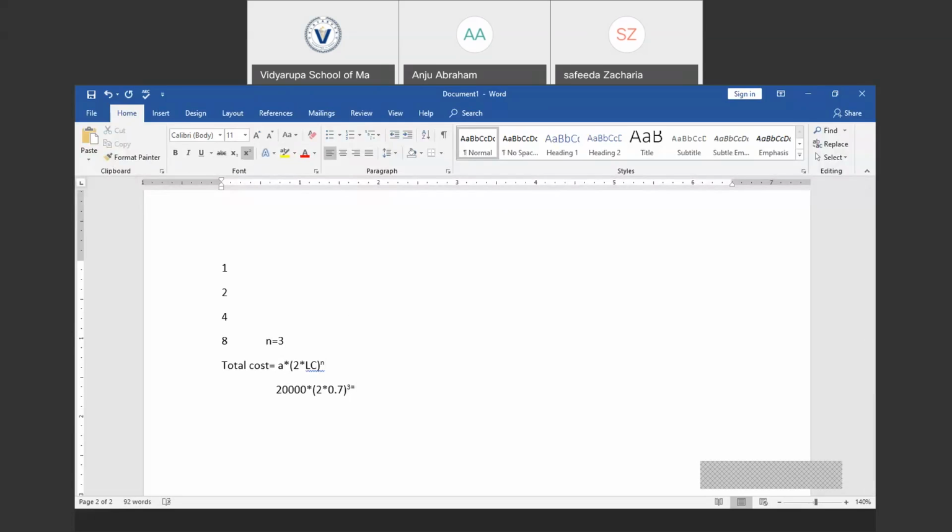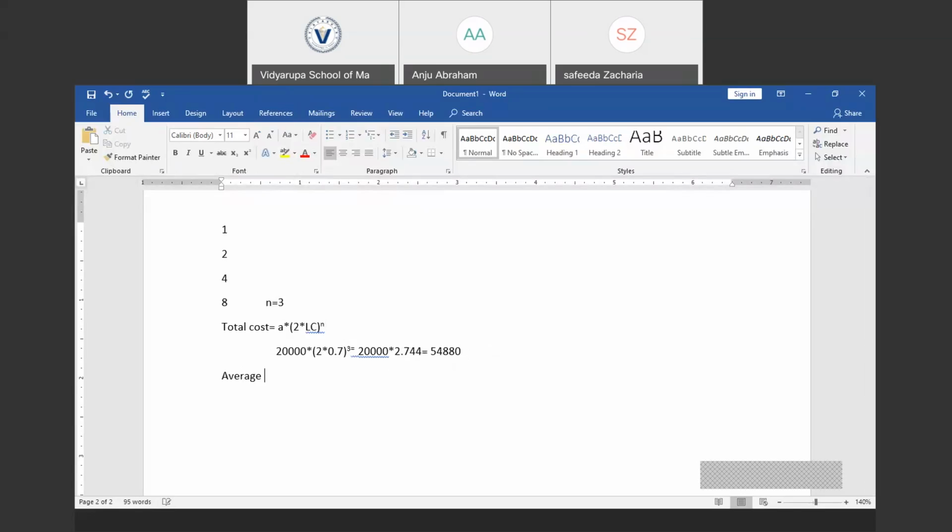So we could compute the answer as 2 into 70% becomes 1.4. 1.4 to the power of 3 will be 2.744. So 20,000 into 2.744 would be 54,880. This is the total cost that is required to produce 8 units.